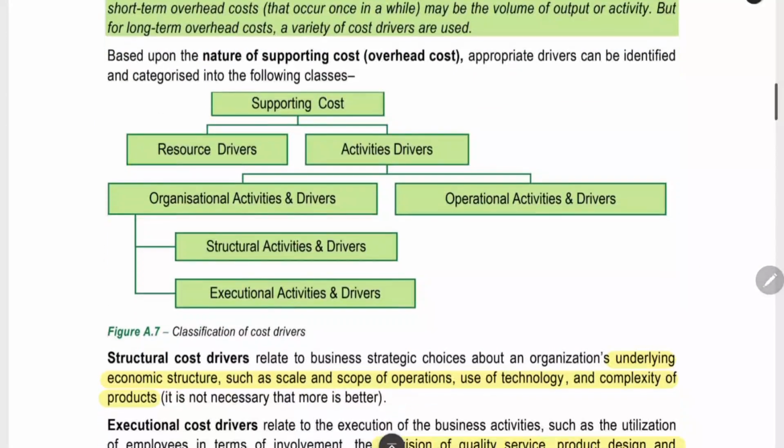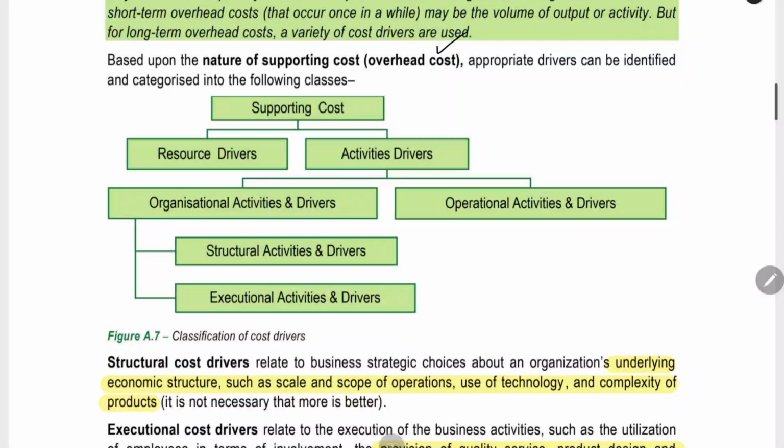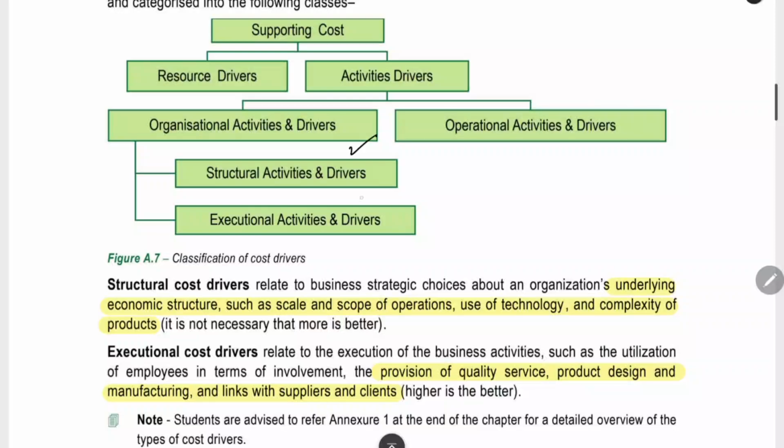Based upon the nature of the supporting cost, like inspection cost, delivery cost, the names are there. They have different natures also, and you will classify them into many categories. One is resource driver, another is activity driver. In activity drivers, there are different activities, like inspection is an activity, delivery is an activity. They are further divided into two types: one is operational, and another is organizational. In organizational, we also have structural and then executional.